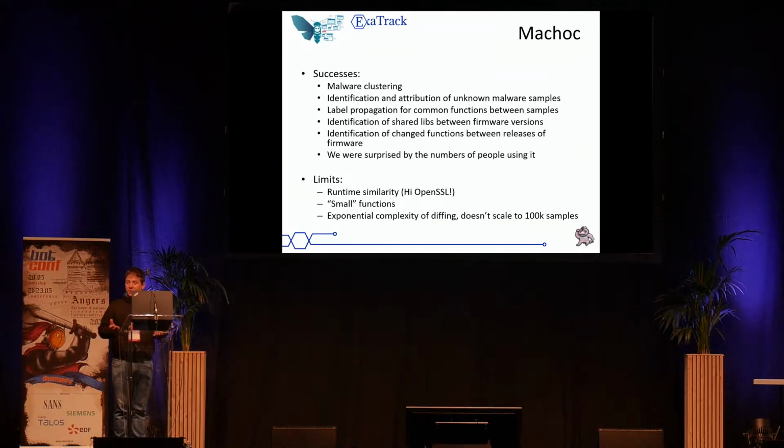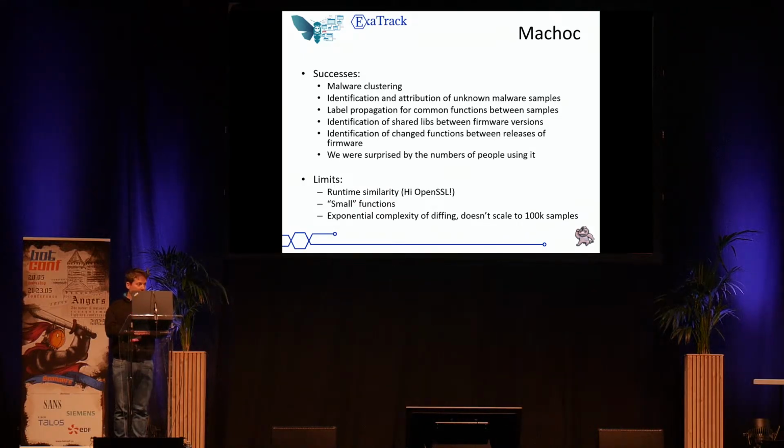We also discovered it has limitations, because if two samples embed big static libraries, such as OpenSSL, the two samples can match even if the code which is not OpenSSL is different. We also discovered that if a sample has like 100 small functions of one block, it does match, because for one block you always have the same hash, but the samples are different.